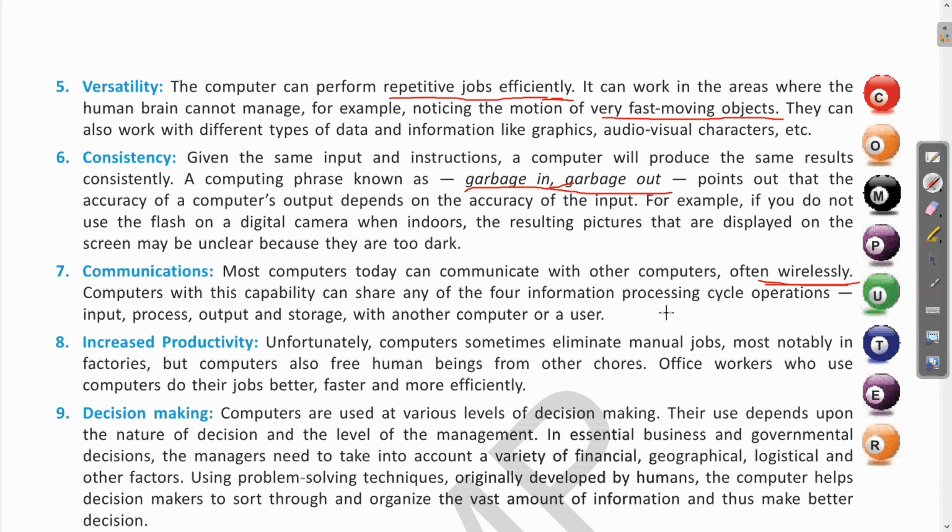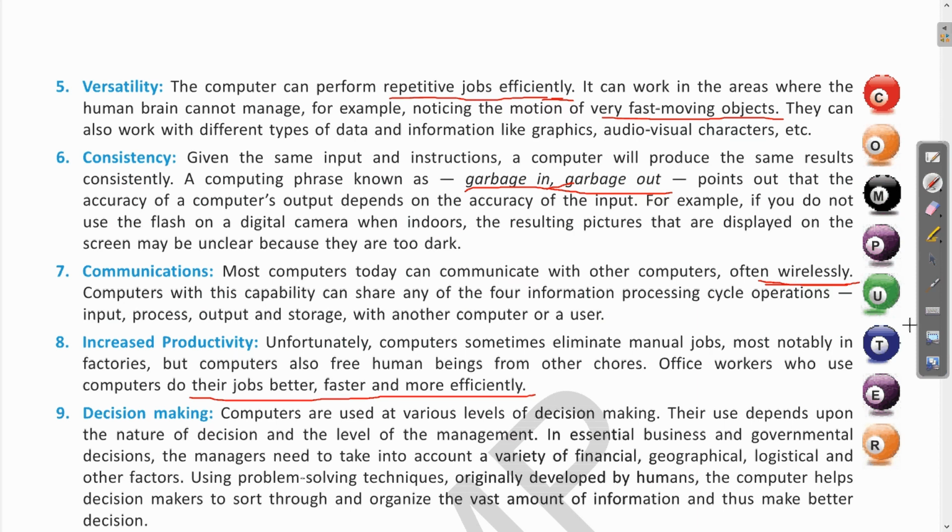Clear? Next is increased productivity. What is increased productivity? Unfortunately, computers sometimes eliminate manual jobs, most notably in factories, but computers also free human beings from other chores. Office workers who use computers do their jobs better, faster and more efficiently. So by using the computer, the productivity, the amount of work which was done earlier with the help of men, will now be many folds. The productivity will be increased and we have better and faster results with the help of the computer.